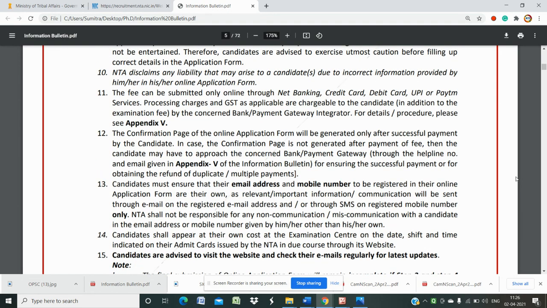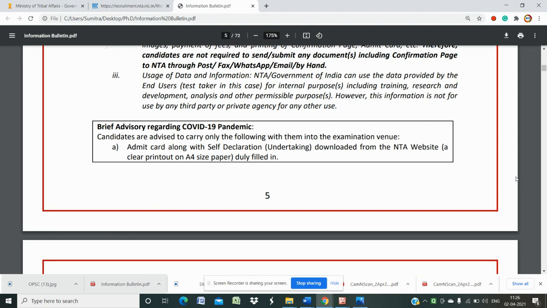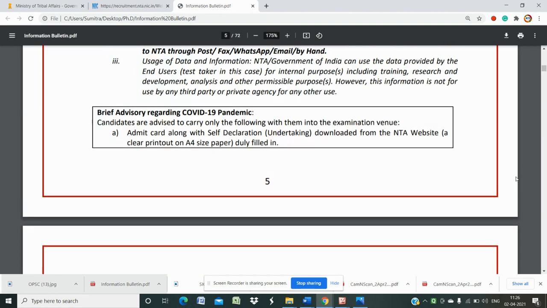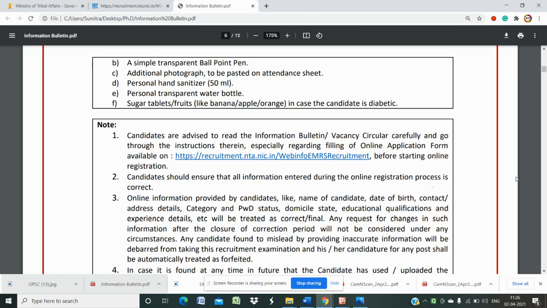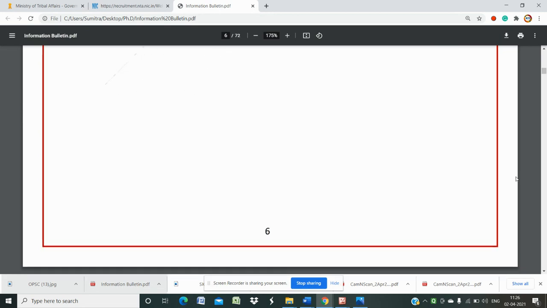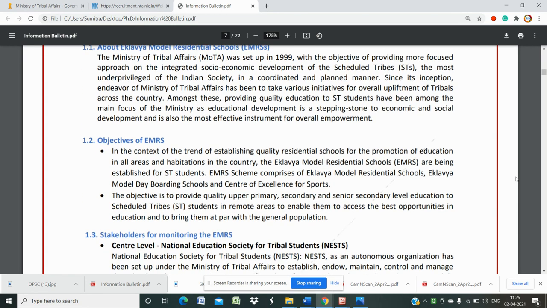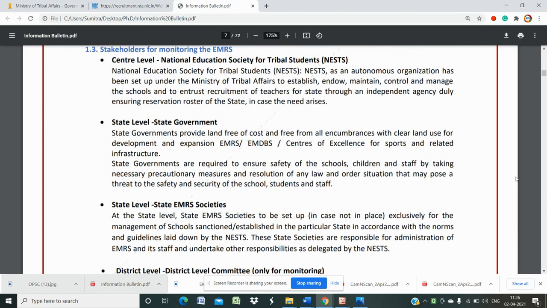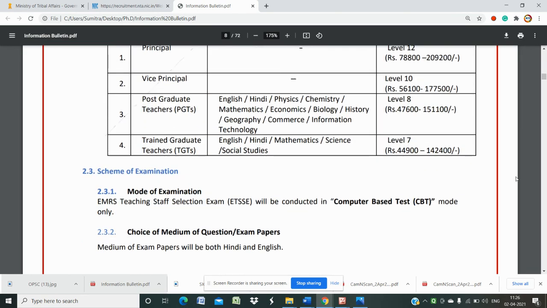Those who are applying for reservation under the reservation policy, like SC, BC, OBC, PWD, ST, or any other minority, need to have your reservation certificate and domicile certificate or residence certificate as residence proof. As we are applying for our native state, we have to have our residence certificate. Then let us discuss the question pattern and all the other important things relating to this.